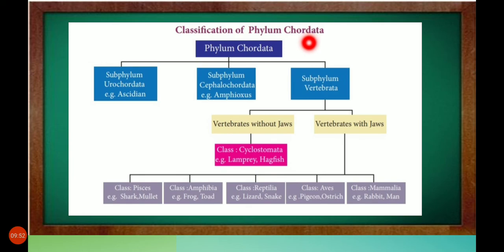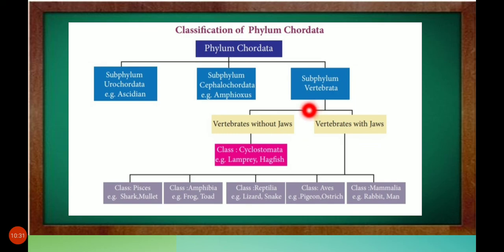Phylum Chordata is divided into Prochordata and Vertebrata. This Prochordata is again divided into two, urochordata and cephalochordata. Vertebrata is the separate subphylum. In urochordata, notochord is present only in the tail region. In cephalochordata, the notochord is present throughout the entire length of the body.